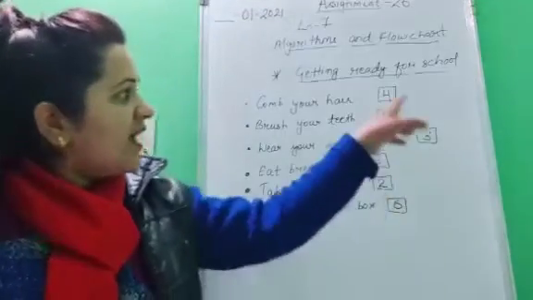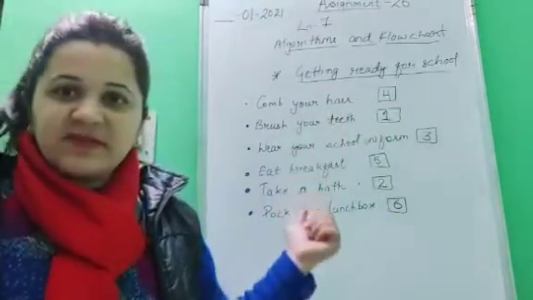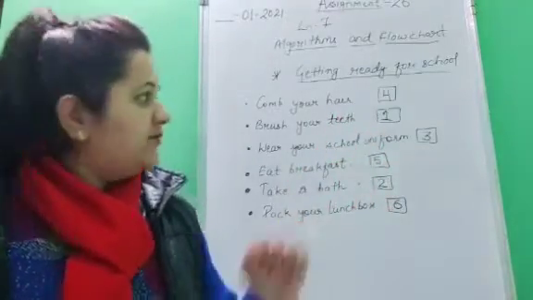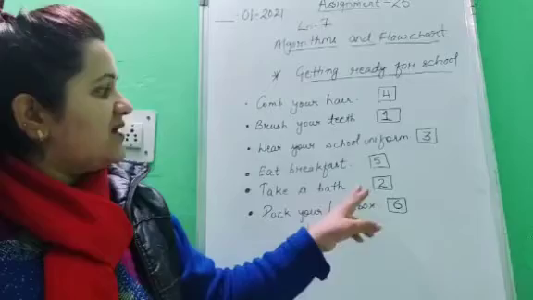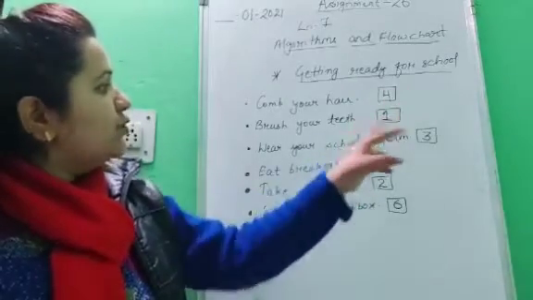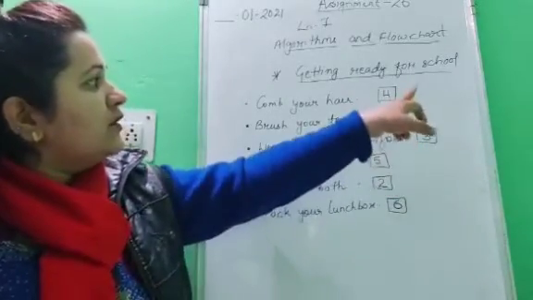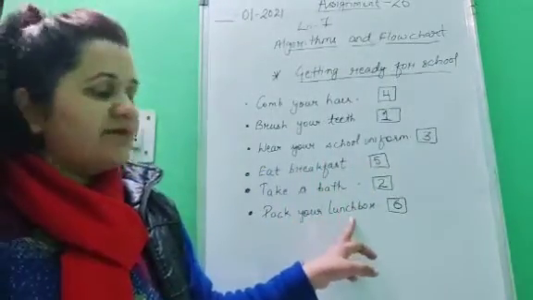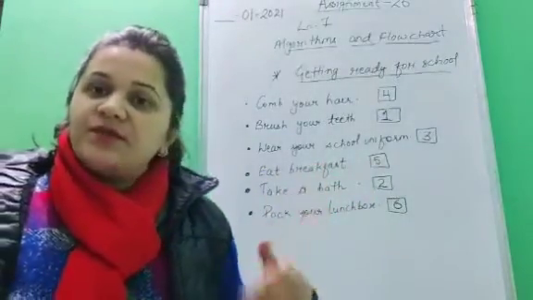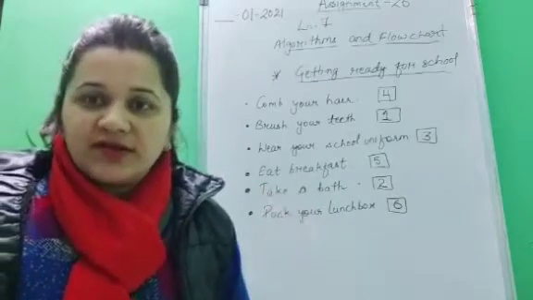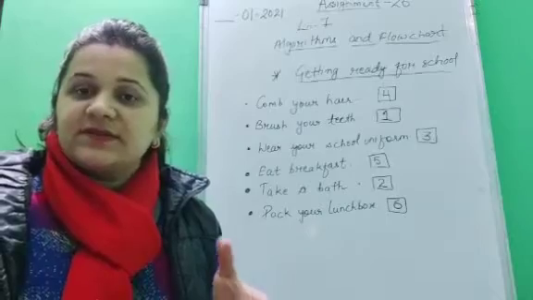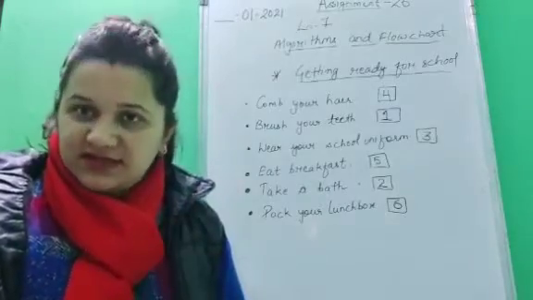So now children, here I have marked these steps with numbers according to which these steps are to be performed. First step, you will brush your teeth, then you will take a bath, then you will wear your school uniform, then you will comb your hair, and after that you would have your breakfast, and then you will pack your lunch box. So what is an algorithm? Algorithm is a sequence in which a task is performed systematically.